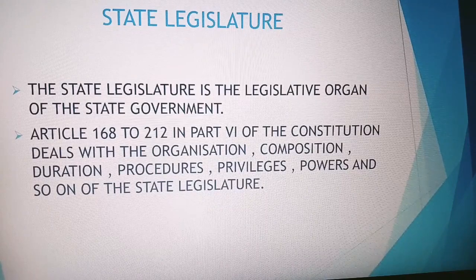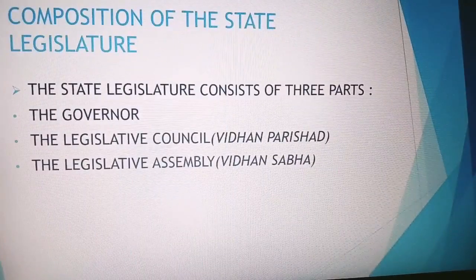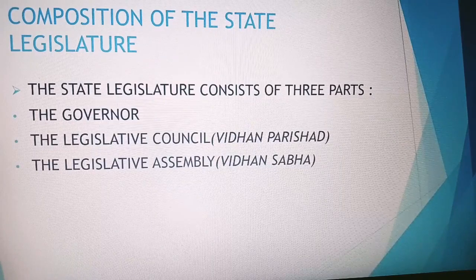Now I'll discuss the composition of the state legislature. The state legislature consists of three parts: the governor; the legislative council, popularly known as Vidhan Parishad, which is the upper house of the state legislature; and the legislative assembly, popularly known as Vidhan Sabha, which is the lower house of the state legislature.